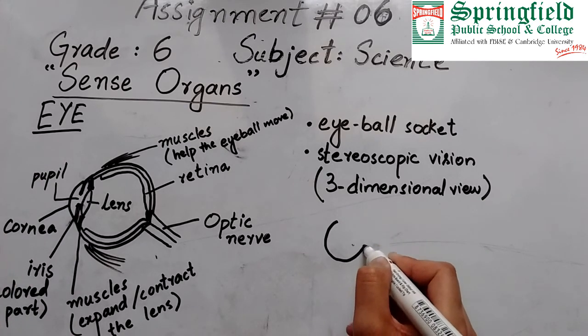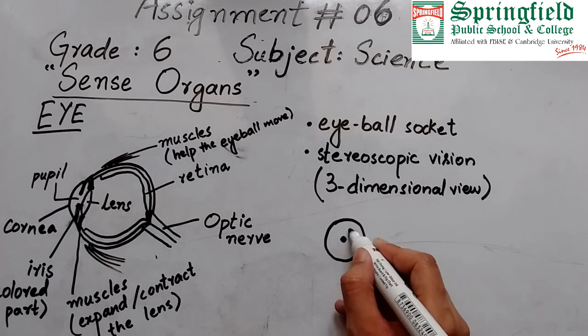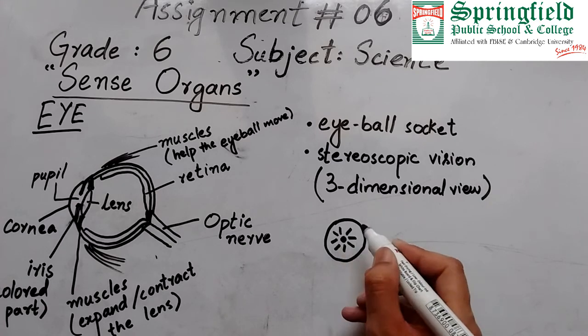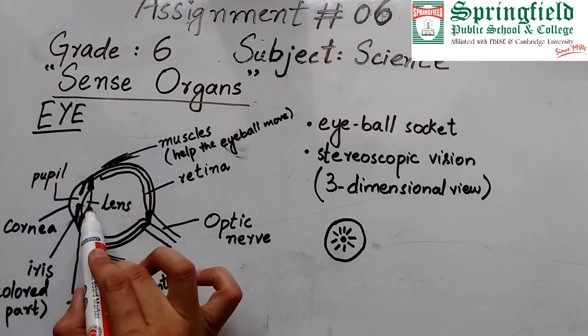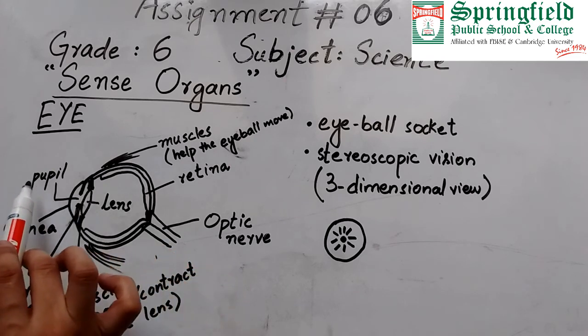When you see from front, inside this cornea you see a lens and there are some lines. So these are iris and they are the colored part of the eye. Here is the lens. So beside iris there is the lens which makes the image.